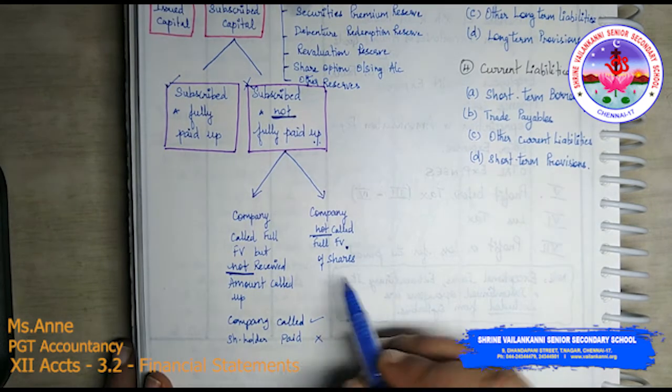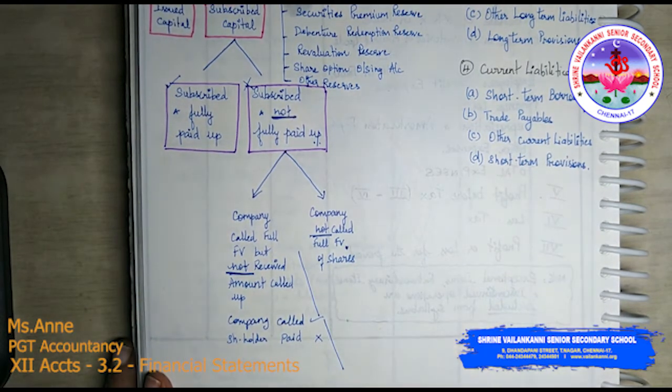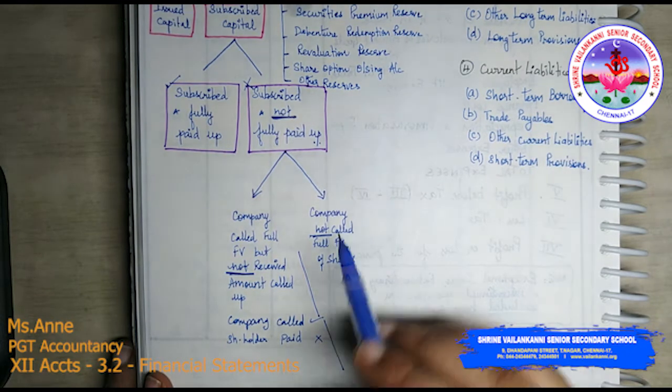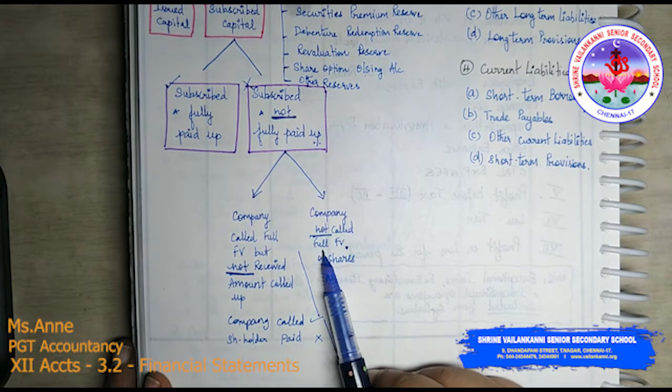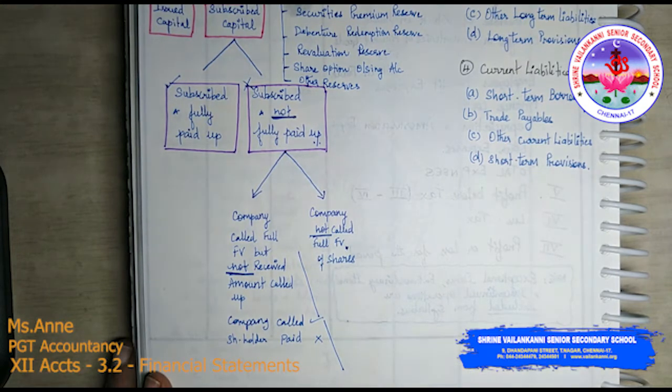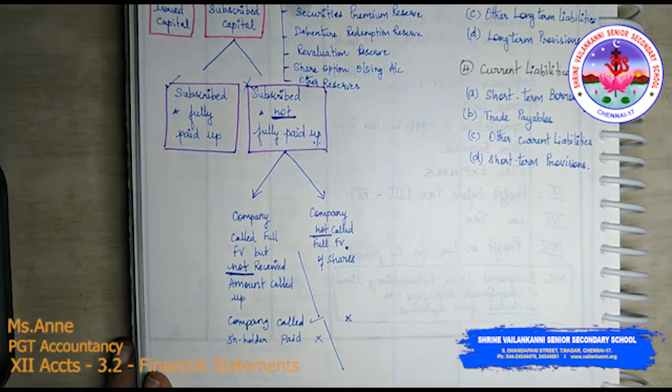Okay, this is that scenario. In the other scenario, the company has not called the full value of the shares. The company has not called, that's why the shareholders have not paid.